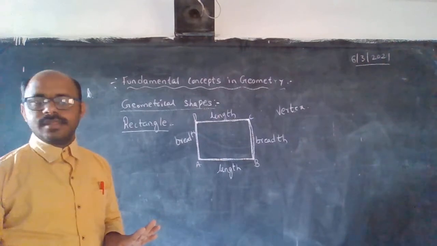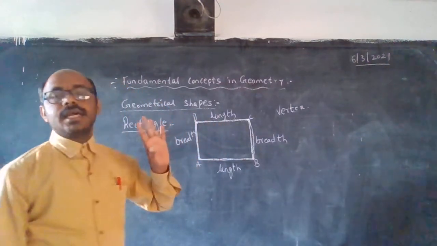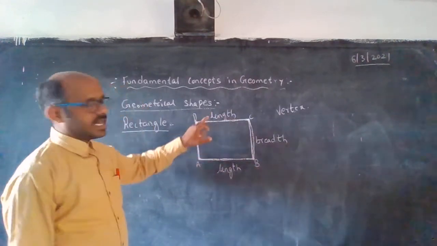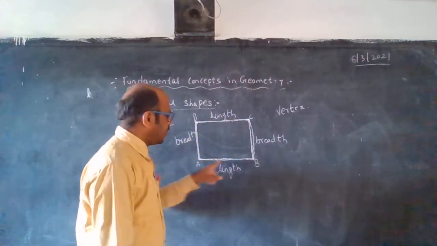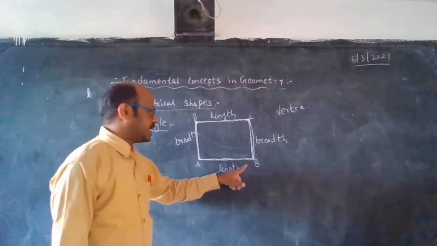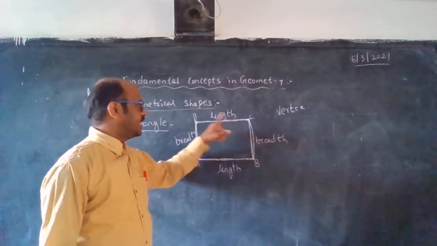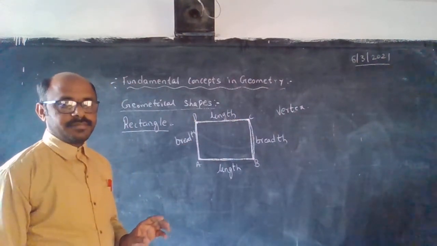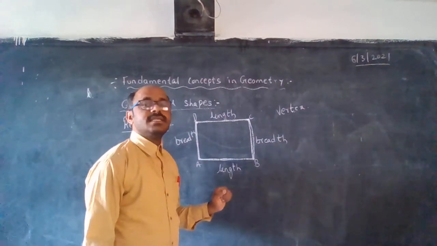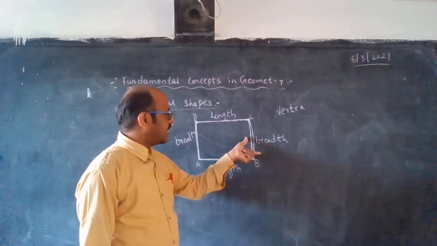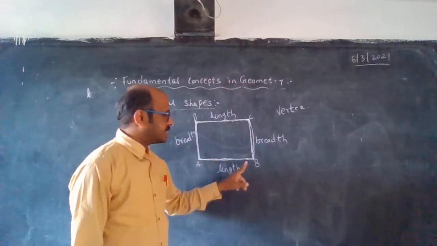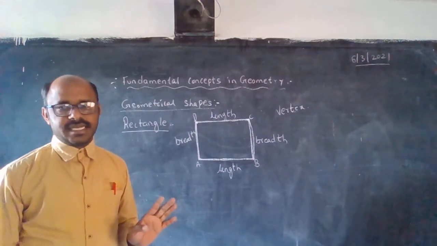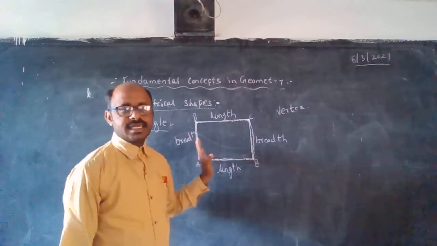Okay, this shape is a rectangle. AB is one side, BC is one side, CD is one side, DA is one side. All these are sides we will say.